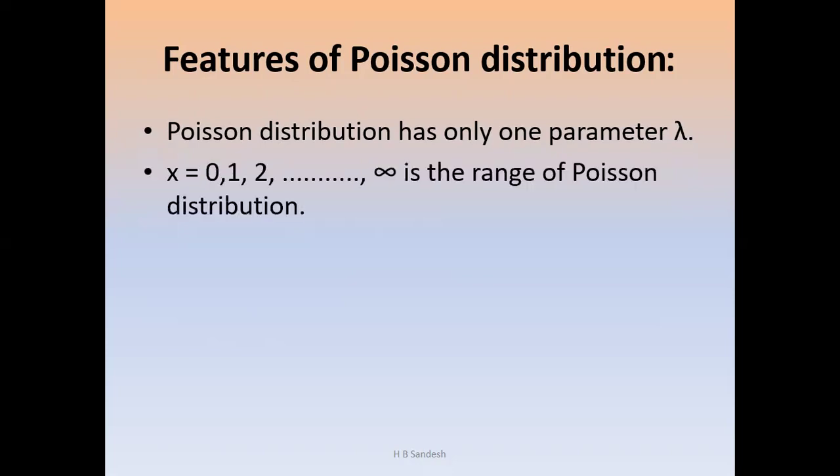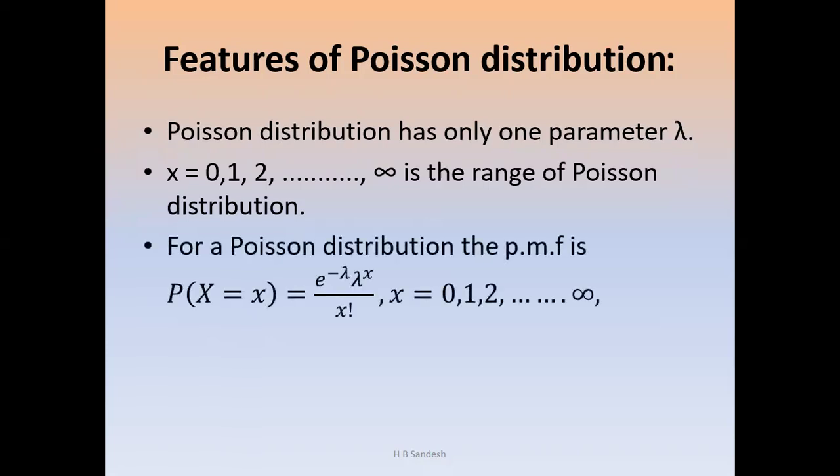X is equal to 0, 1, 2, etc. infinity is the range of the Poisson distribution. Then the third one, the PMF of the Poisson distribution: probability of X equal to x is equal to e power minus lambda, lambda power x by x factorial, x is equal to 0, 1, 2, etc. infinity. Here e is the exponential value.